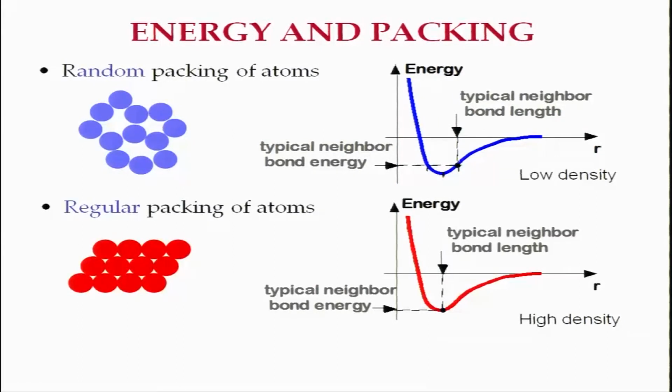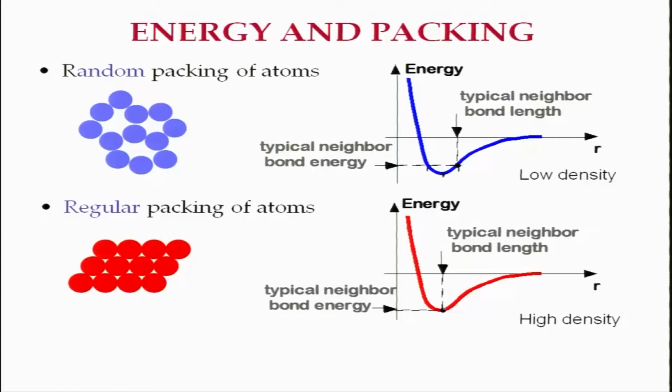On the other hand, you have systems in which atoms regularly pack themselves. You have configurations like this in which atoms are arranged in such a fashion that they touch each other. Physics-wise speaking, they can never touch each other, but they are in close proximity to each other, determined by the energy landscape. And here the energy corresponding to this configuration is minimum. As a result, they tend to have higher bond energy and higher density.